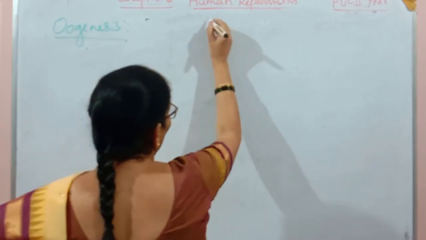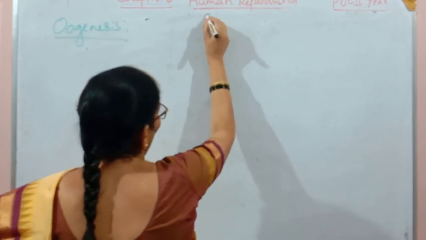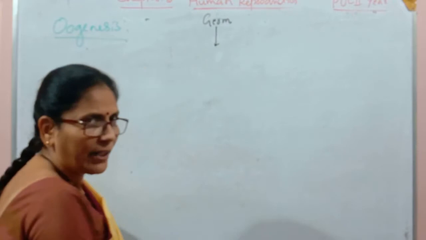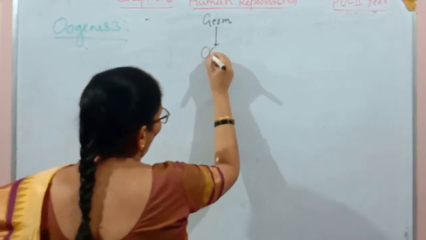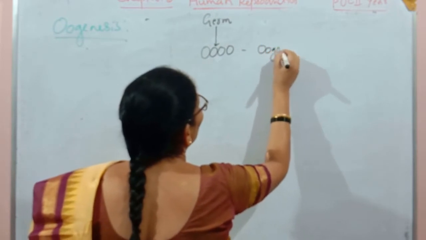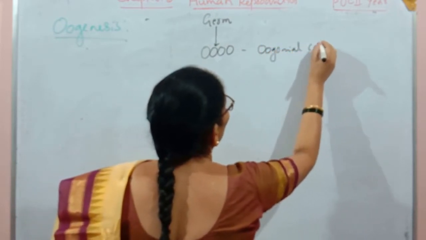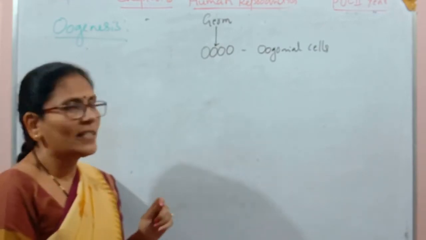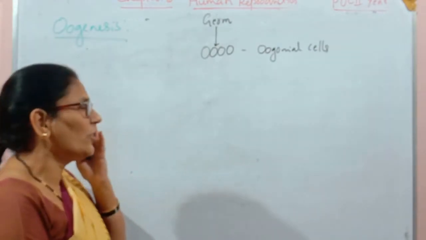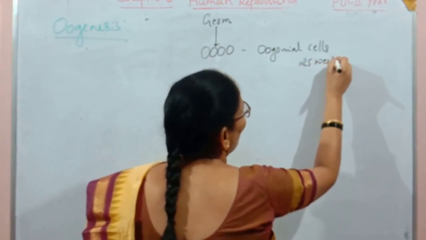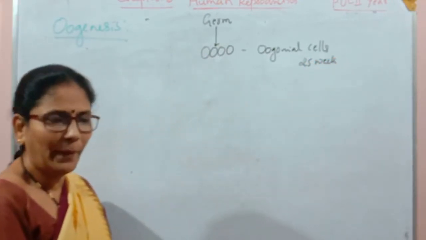So the germinal epithelial cells or germ cells undergo repeated mitotic divisions and form the oogonial cells. The formation of oogonial cells continues only up to 25 weeks of embryonal development.